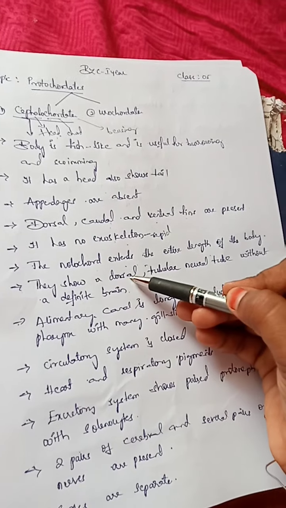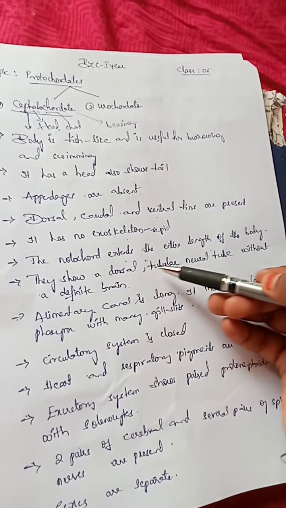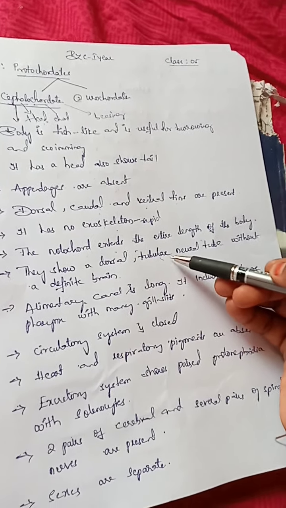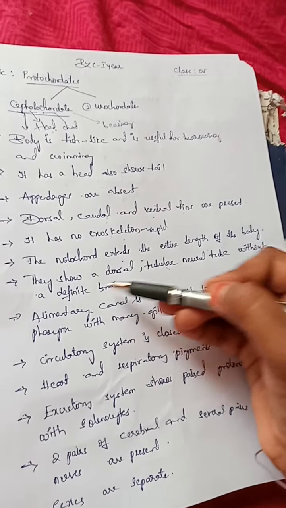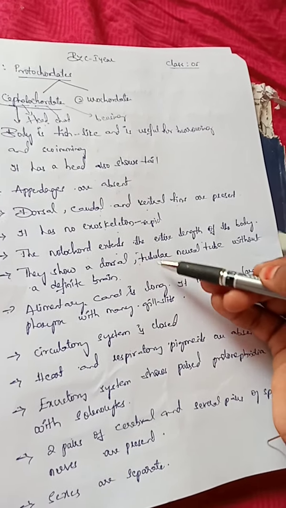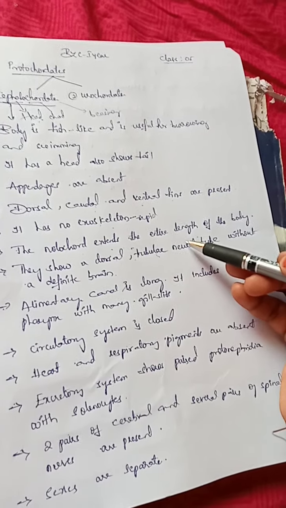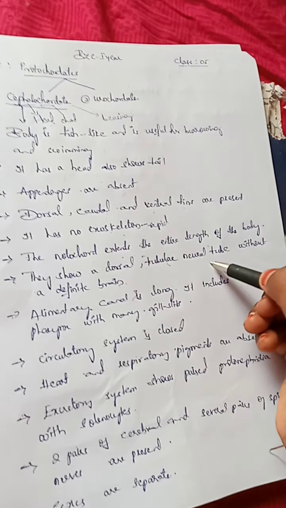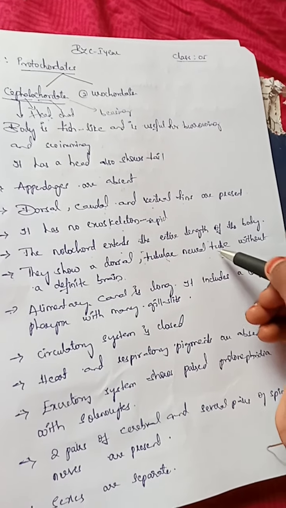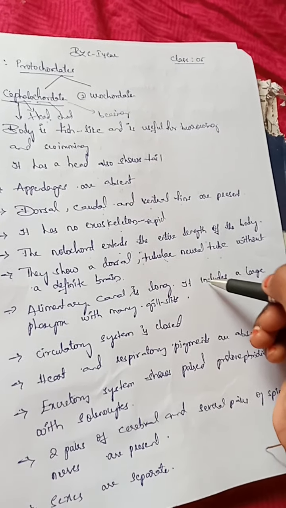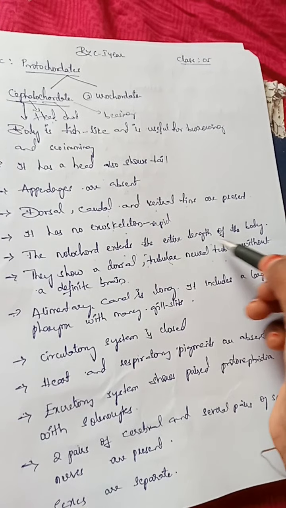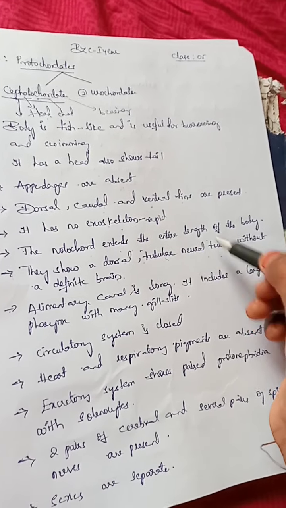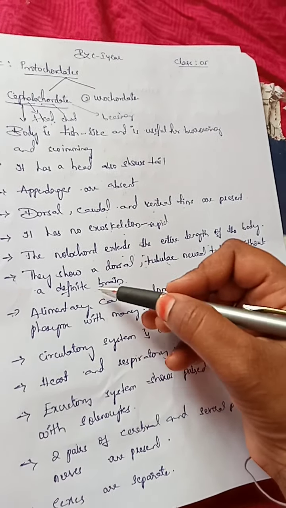They show a dorsal, that means back side, tubular, tube-like neural tube without a definite brain. The neural tube further forms a neural plate and later develops into a nervous system, right? But here only the neural tube is present, and it doesn't show a definite brain.